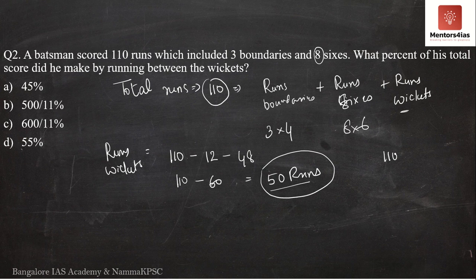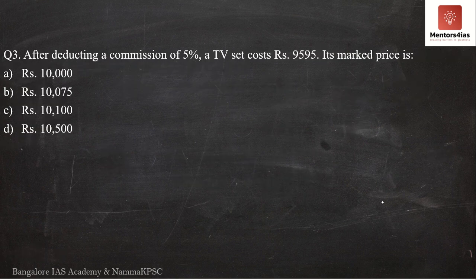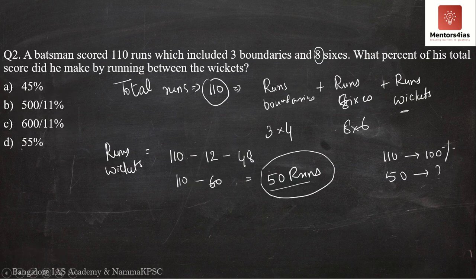So, if 110 runs is 100%, how much is 50 runs? How do we determine that? 50 into 100 divided by 110. So 0 and 0 gets cancelled. We have how much? 500 by 11%. Now do we have to divide 500 by 11? Not required, because we already have an option that is 500 by 11%. Therefore the correct option is option B. The answer is 500 by 11%.